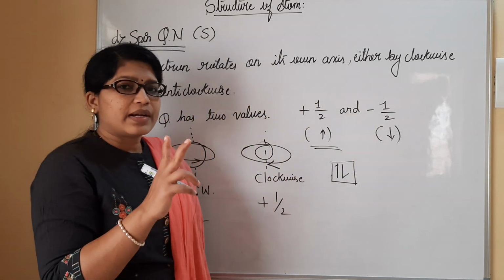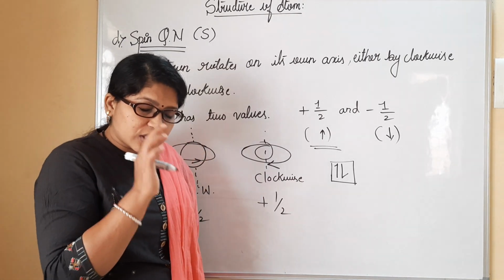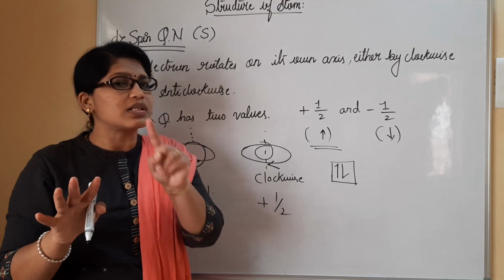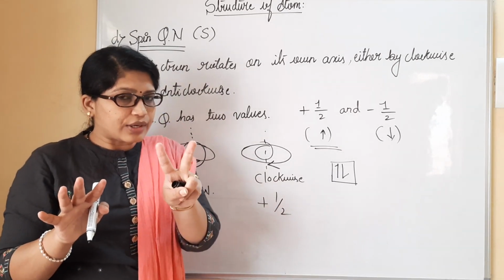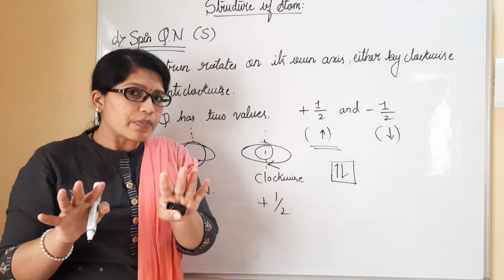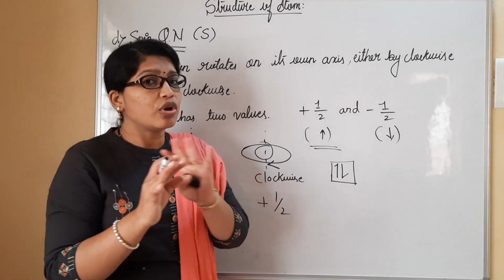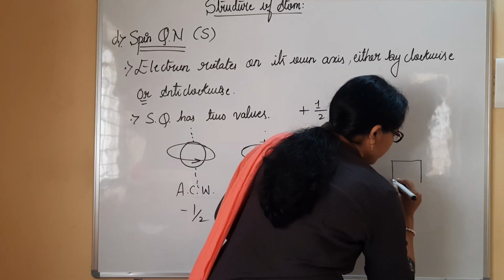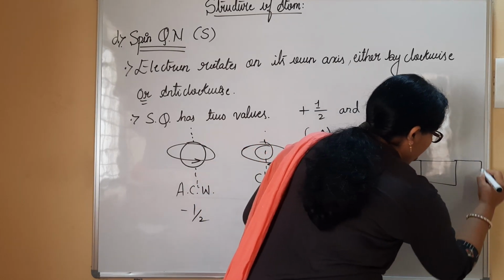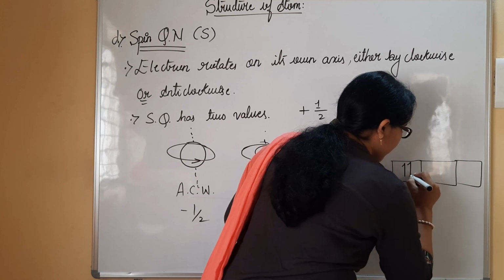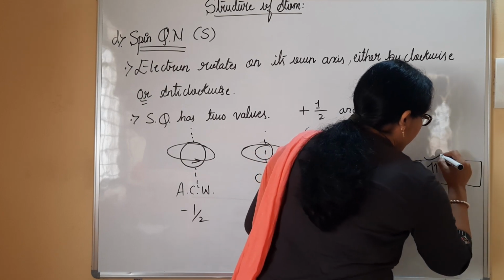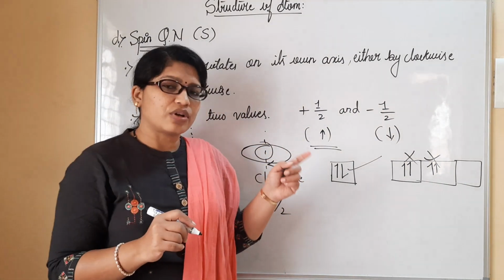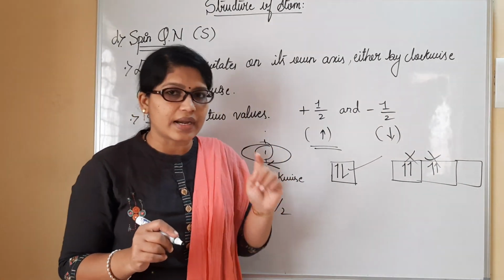Only two electrons with the opposite spin can be present in an orbital, but not the same. See here, yes, this is acceptable. If you are writing like you have a p orbital, and you write in this fashion, it is not going to be accepted, because the spinning of electrons is clockwise and anti-clockwise.